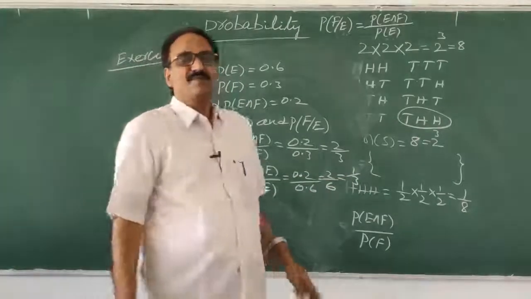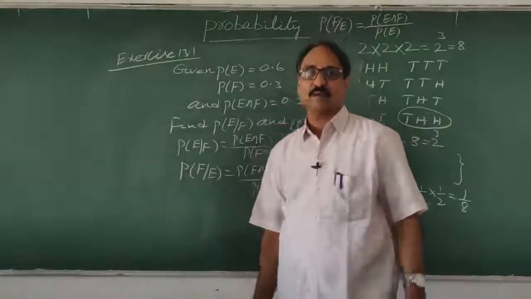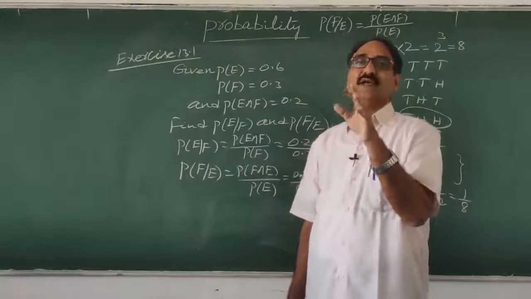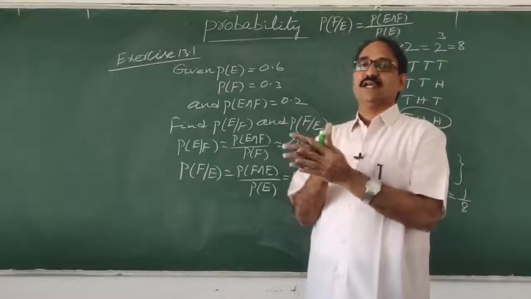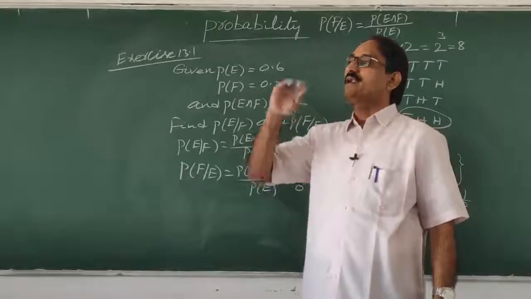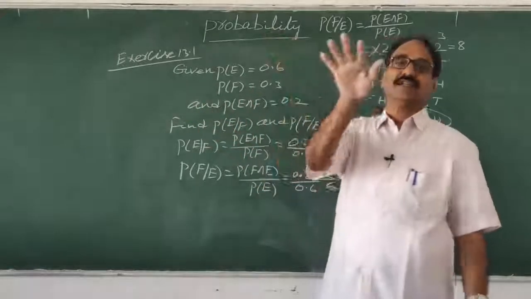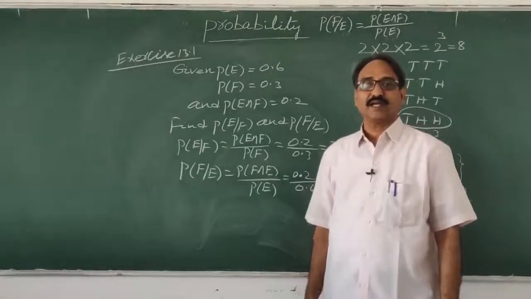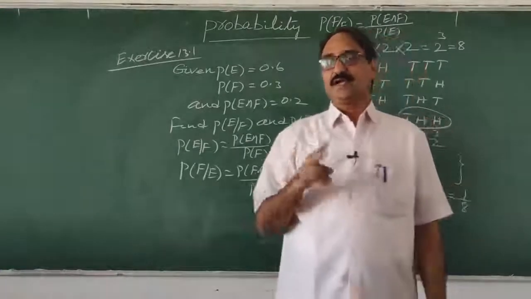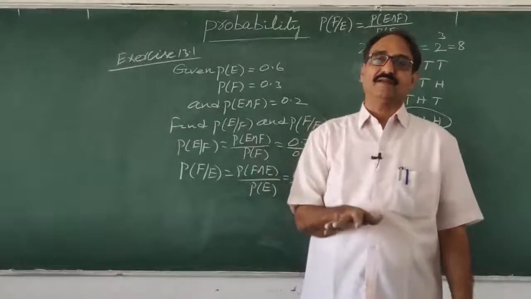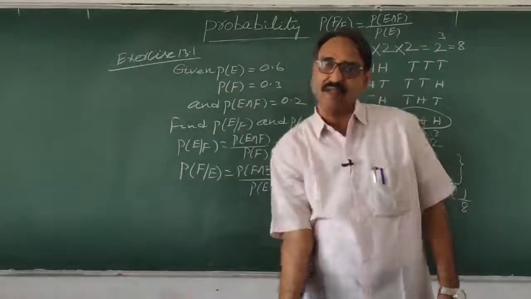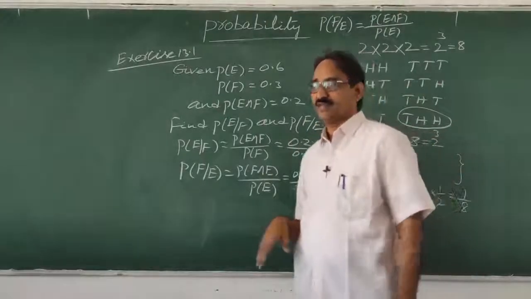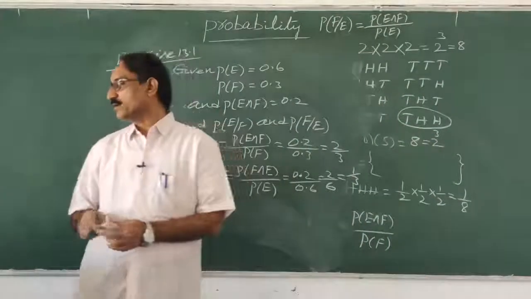These problems are very mechanical, very easy substitution. But you should understand what probability of E given F is. If there are two events and one event is already given, finding the other is called conditional probability. If no event is given, they are different. Depending on the given event, the probability of the second event is asked. That is called conditional probability. Okay?